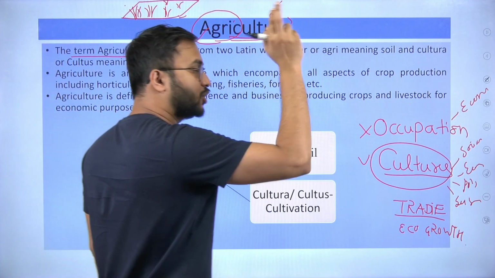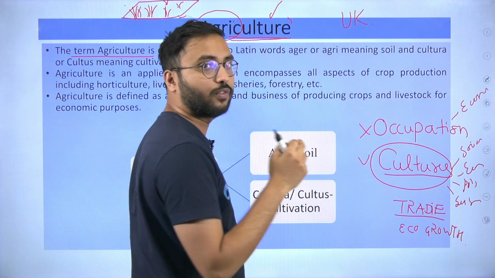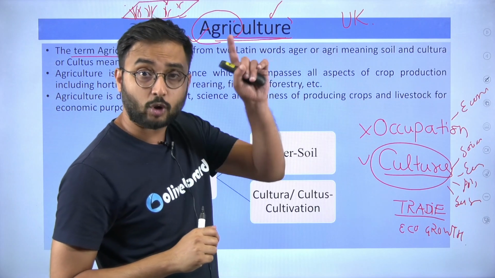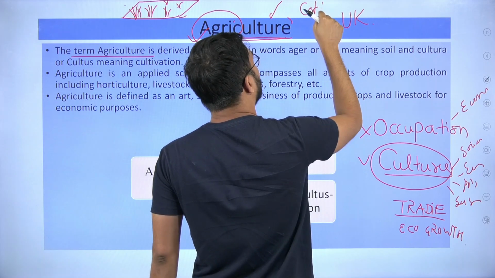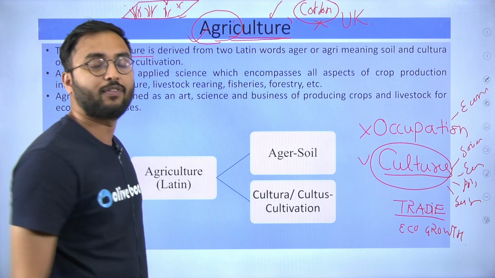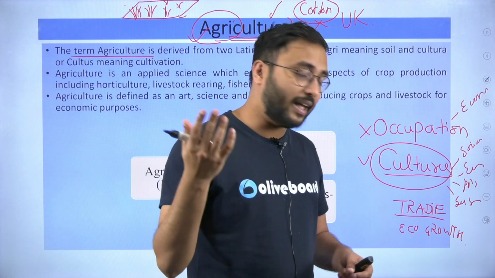Take the example of the industrial revolution which started in UK or Britain. What was the first thing which paved the way for this industrial revolution? I am talking about the first industrial revolution. What was the crop which started it? It was the cotton crop. If cotton crop was not there, this first industrial revolution wouldn't have taken place. Take the example of any empire.